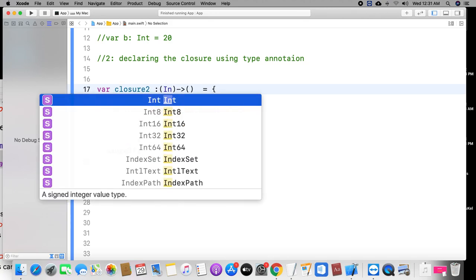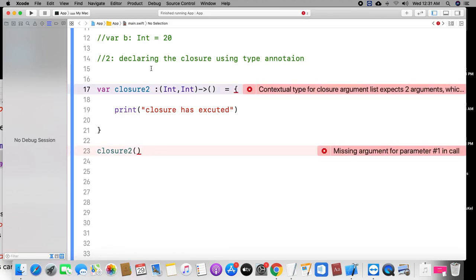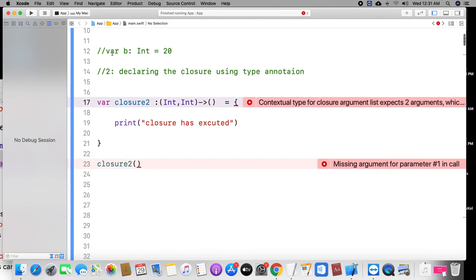Look at here. In this scenario, here I can take the data type only. I don't want to take anything else. Look at here. I would like to declare the integer variable. You are declaring any parameter like this? No, it's not possible. Here you need to declare the data type only. Okay. After that, I am not returning anything. That is the reason I kept this place as empty.